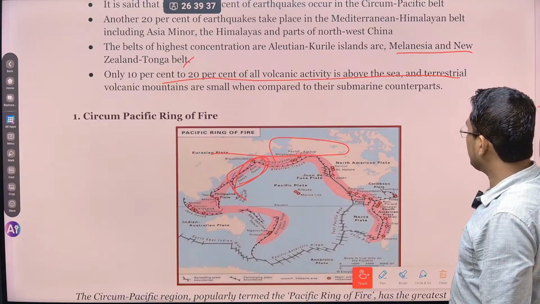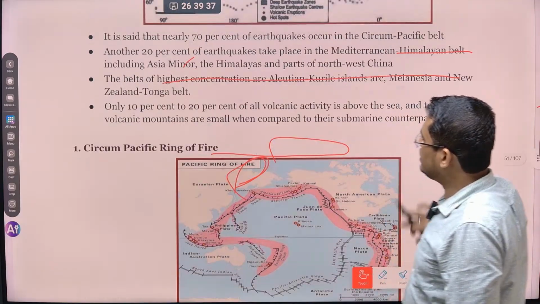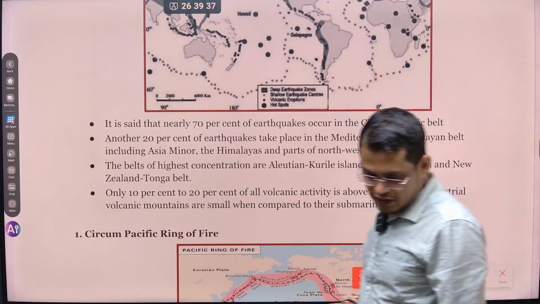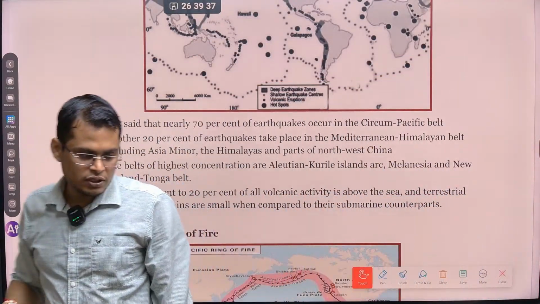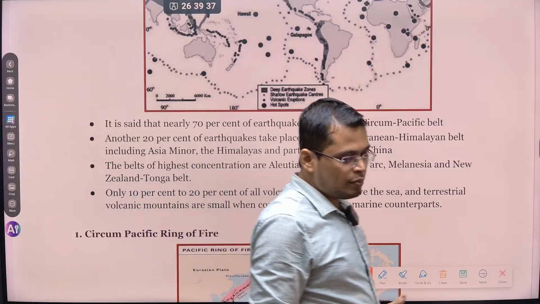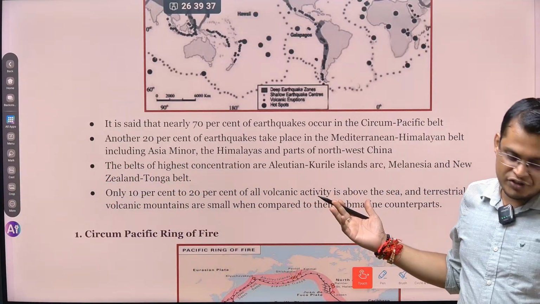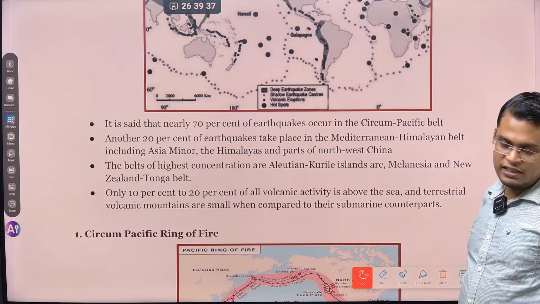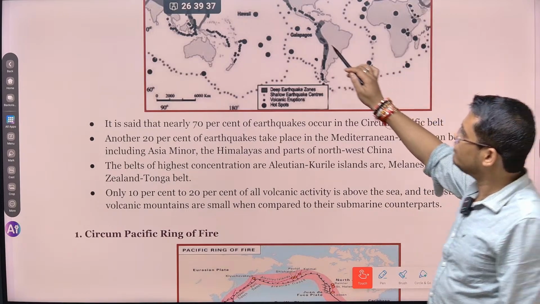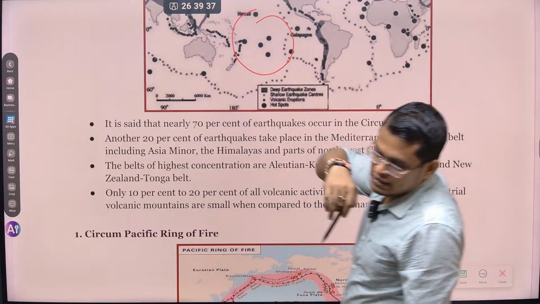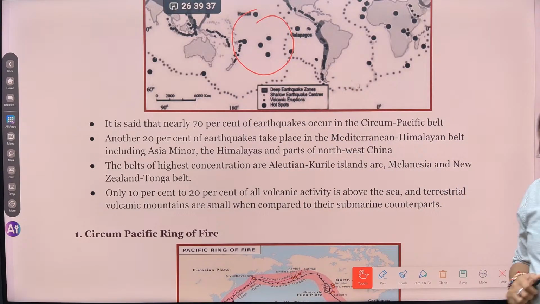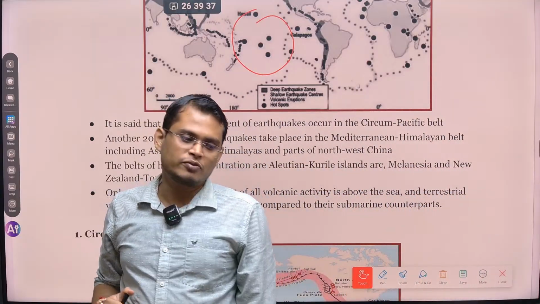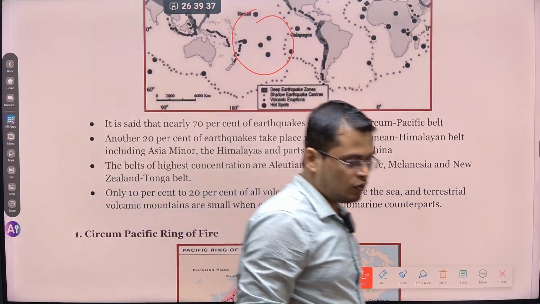If we look at the proper zones of earthquakes, we get 3 zones, the zones that are prone to earthquakes. First one is the Pacific Ring of Fire, second one is the Mediterranean region, and the third one is the mid-oceanic ridge. For volcanic activity, the Pacific Ring of Fire is known for its volcanic activity. Second, at mid-oceanic ridges a lot of volcanic activity is found, and it is seen that 80 to 90% of the volcanic activity is happening below the ocean.